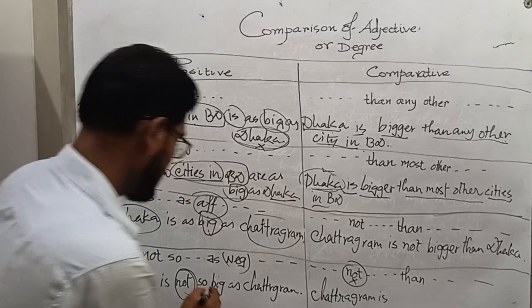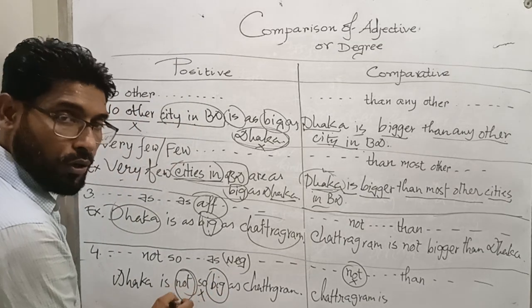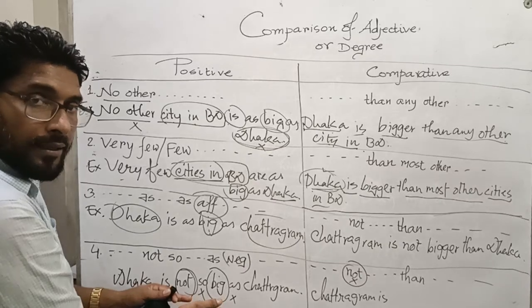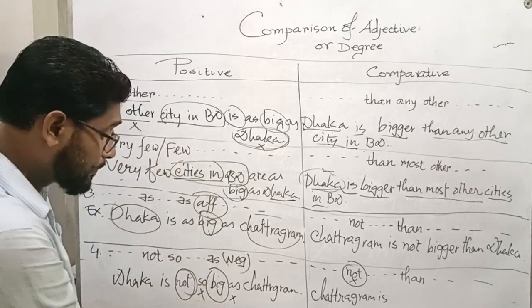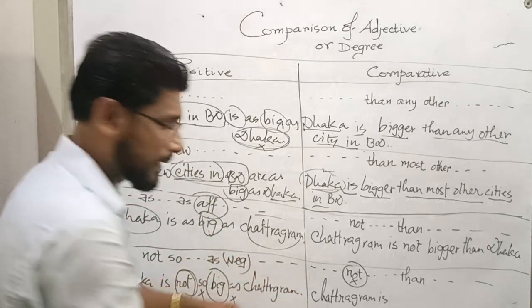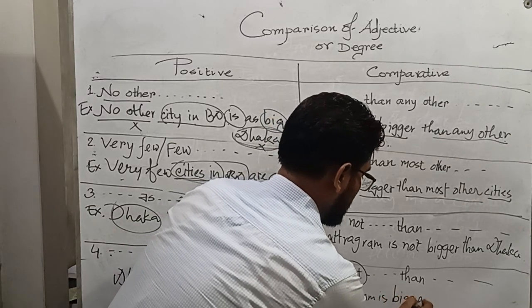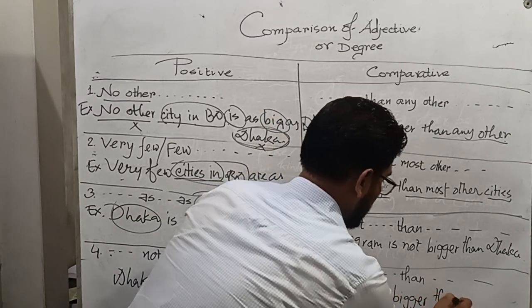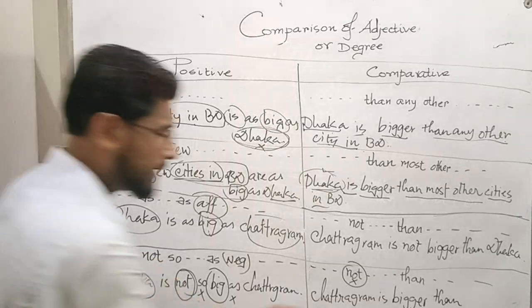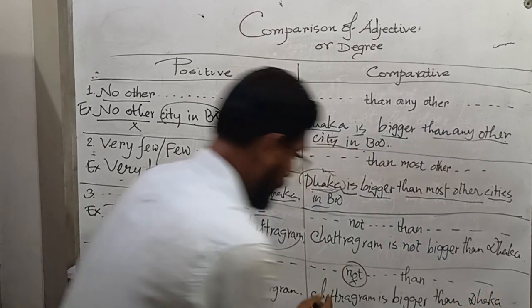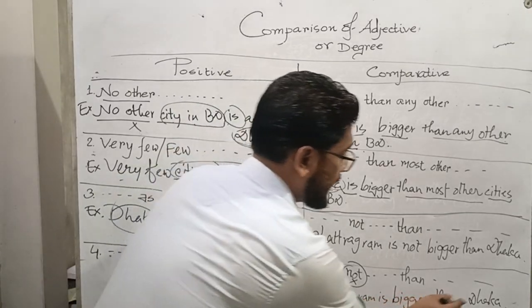Chattogram is, then so omitted, like the above sentences. Okay? So big, bigger. Chattogram is bigger than Dhaka. Alright? So Chattogram is bigger than Dhaka.